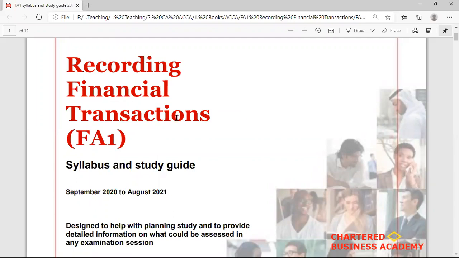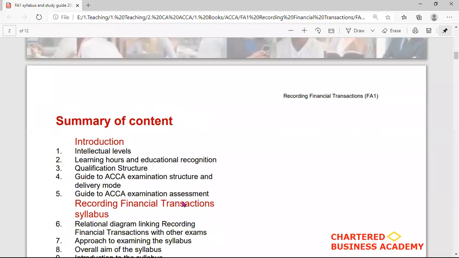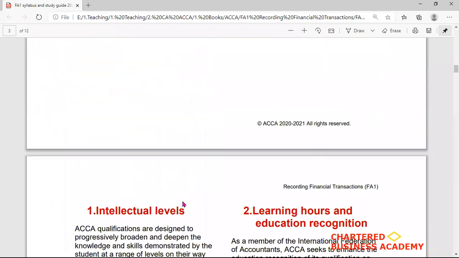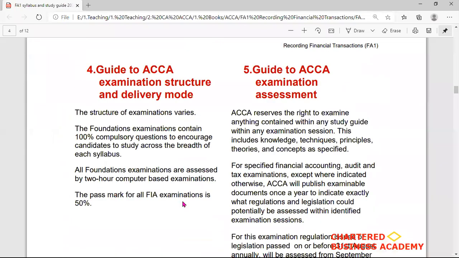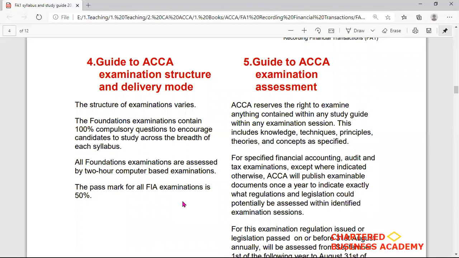Today, we will discuss the FA1 paper of the ACCA, which is a very initial stage paper, and the name of the paper is Recording Financial Transactions. And this syllabus and study guide is applicable for September 2020 to August 2021. So, let's discuss the main contents of the syllabus and the structure of this paper. What are the examiner's expectations from you?